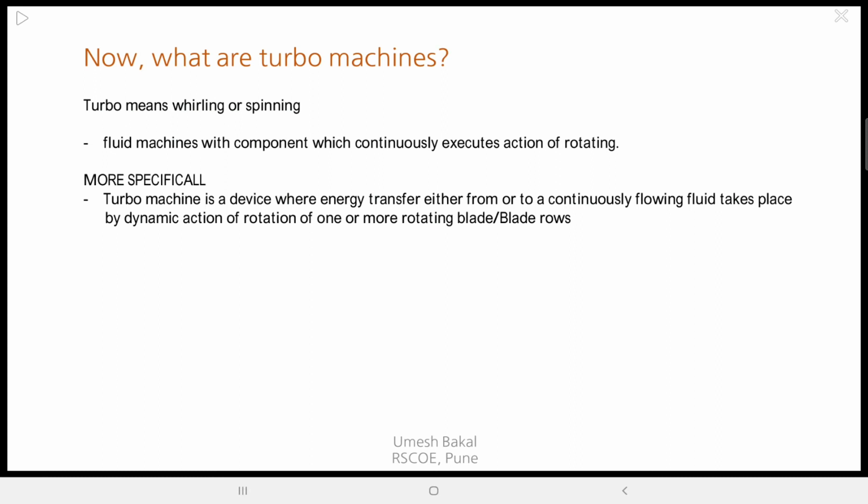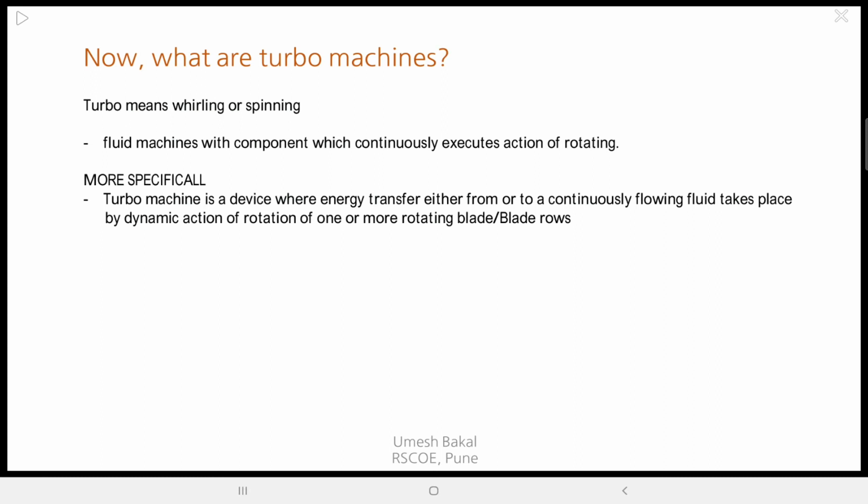Now this rotation happens by means of what? Rotodynamic action. Correct. Maybe when external power is given in terms of electricity, or either energy from the flowing fluid is used to rotate that rotodynamic rotating element.